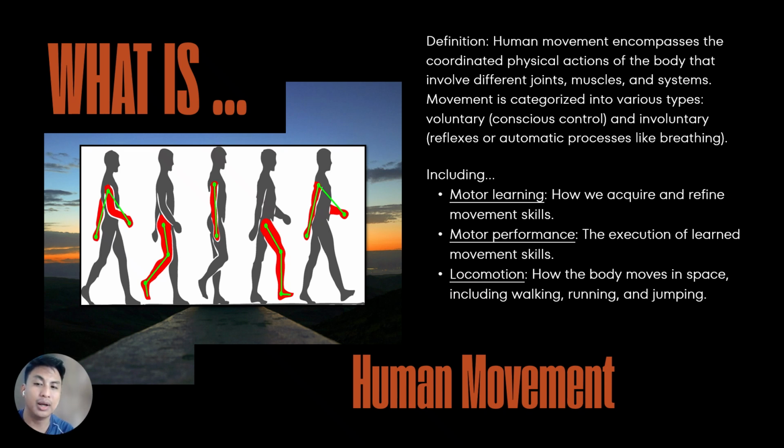So for example, a tennis player's serve involves various movements such as shoulder rotation, wrist extension, and knee flexion that need to be coordinated appropriately. So it includes motor learning, how we acquire and refine movement skills, motor performance, the execution of learned movement skills, and locomotion, how the body moves in space, including walking, running, and jumping.